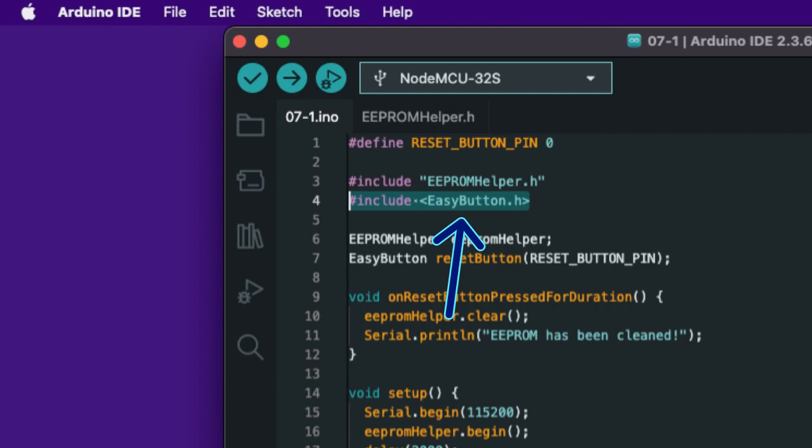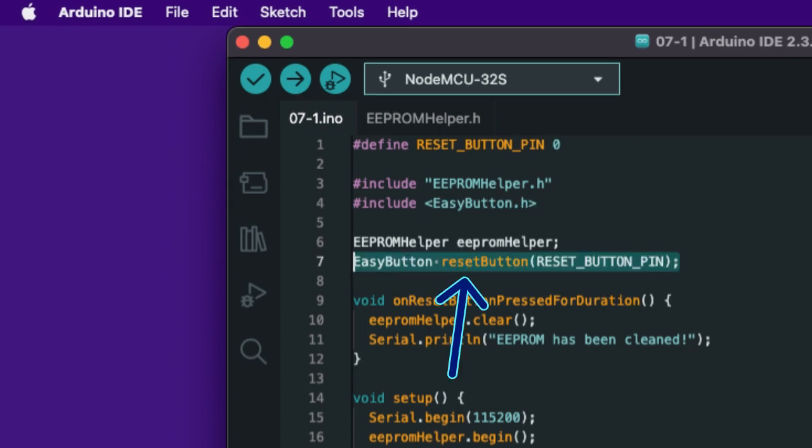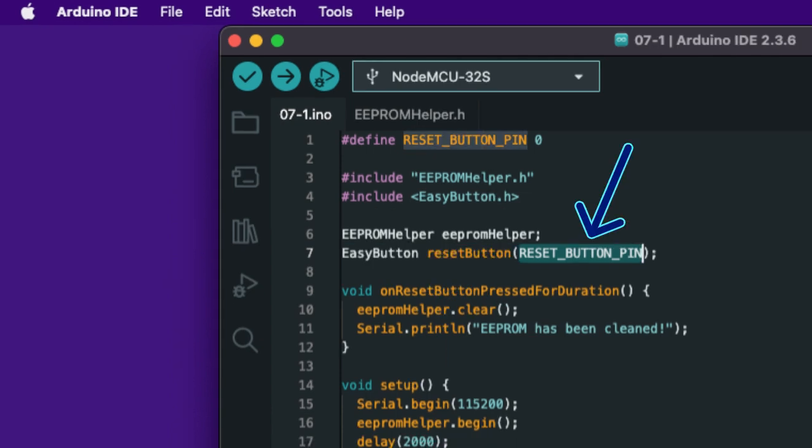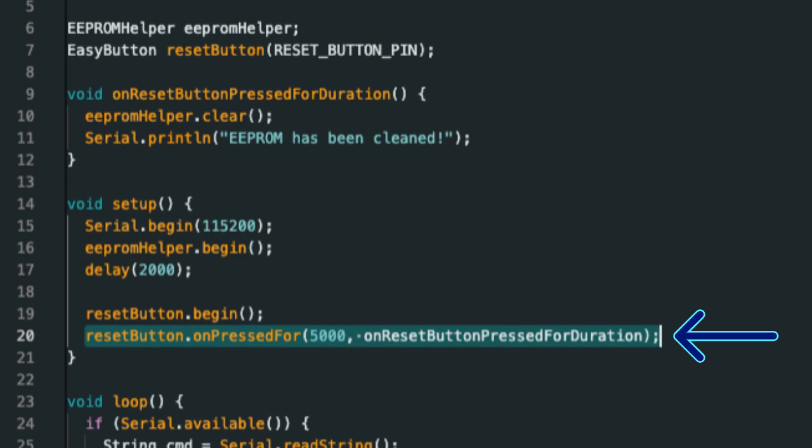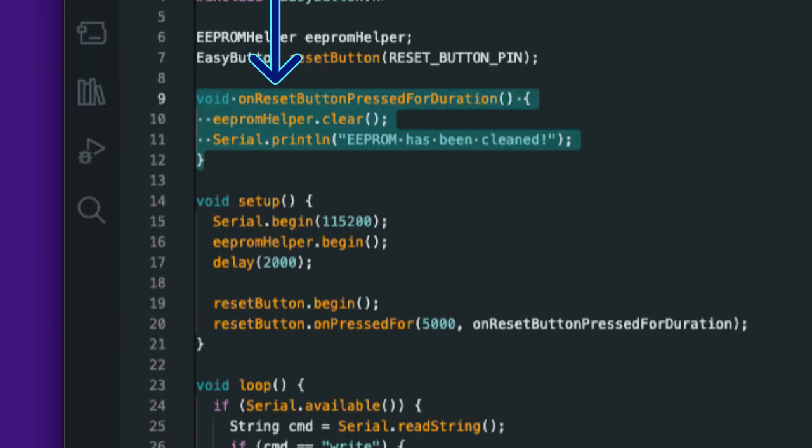You need this line to include the library. This line, I initialize an object named reset button. This argument is pin 0, which is for the reset button. This line means that when you press and hold the button for 5 seconds, the program will call this function.